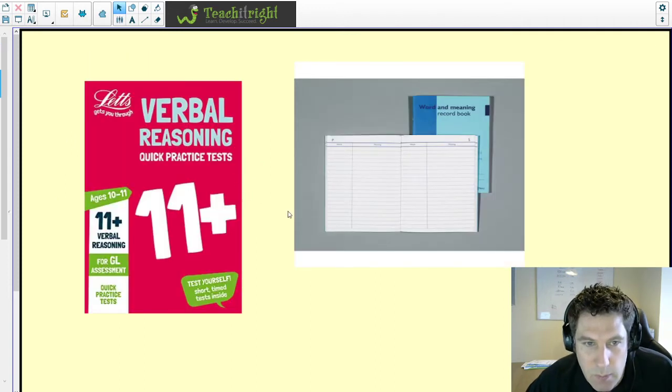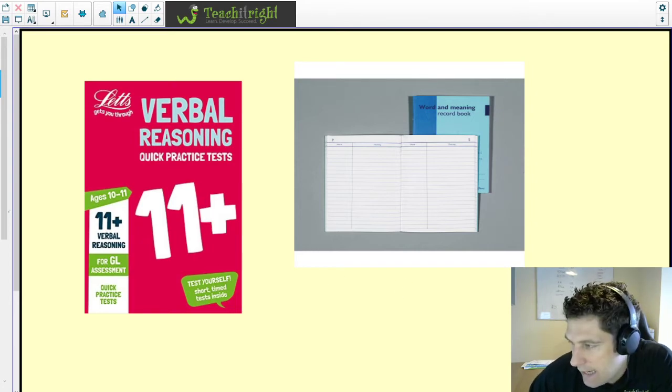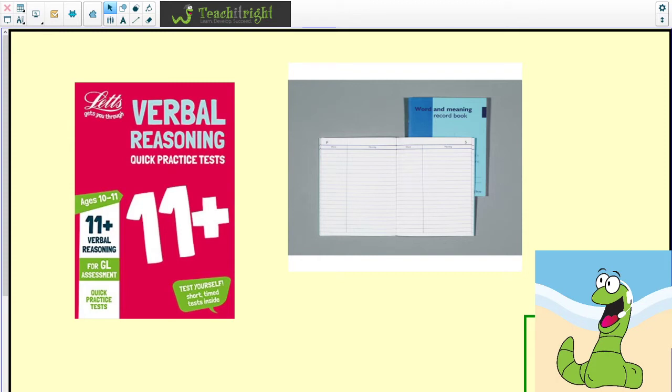So what are the books we're going to need? Well, we're mainly going to be focusing on this verbal reasoning book. There'll also be some references to some websites during this video, so if you do want to use those websites to help you out on anything, then of course do. And it's always a good idea to have your word and meaning book ready, so if there's any words you don't know, you can record those down. As I did say, we will have Billy the Bookworm in the corner, so he's there and he hopefully will not distract you. So shall we make a start?